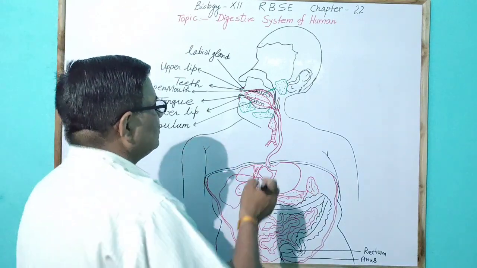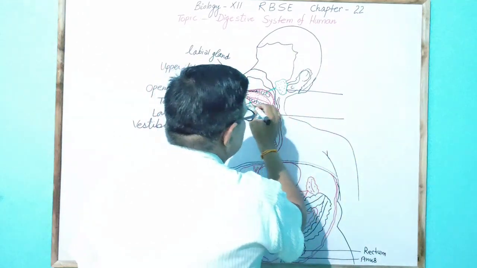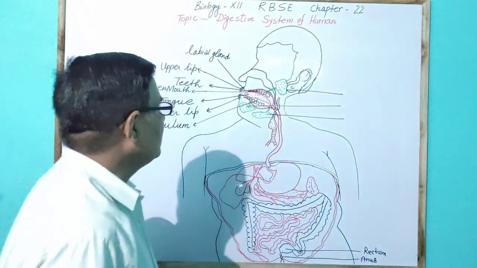There are 3 pairs of salivary glands present.